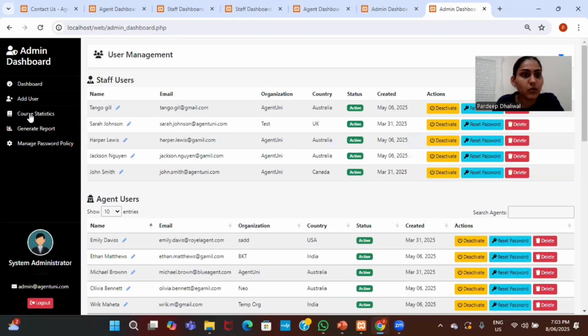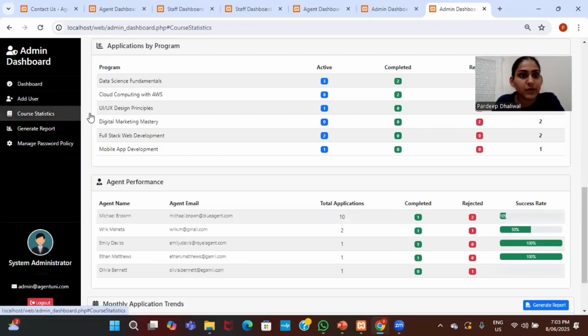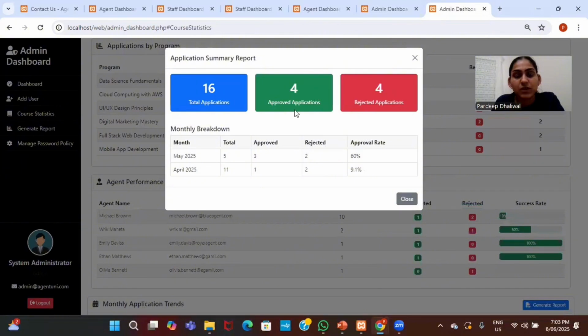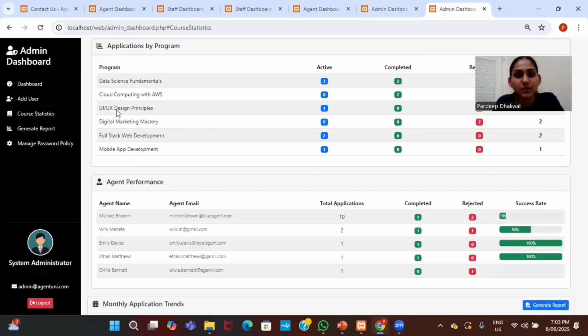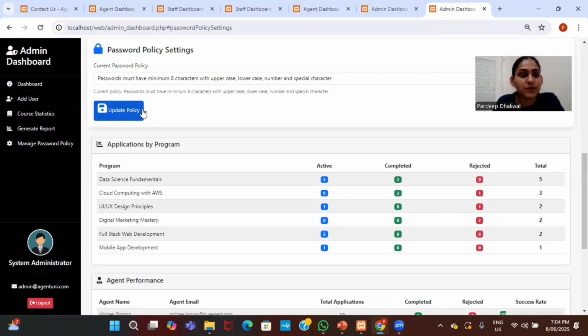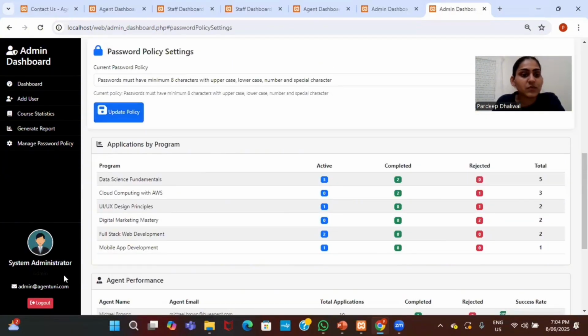Here you can check the course statistics. This is the general reports: total applications, how many applications were approved, and how many were rejected. You can check the summary report here. This is the manage password policy, where you can change the password and update the policies. And this is the system admin dashboard, where the login and logout are.